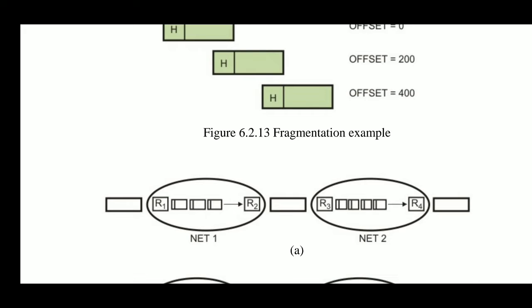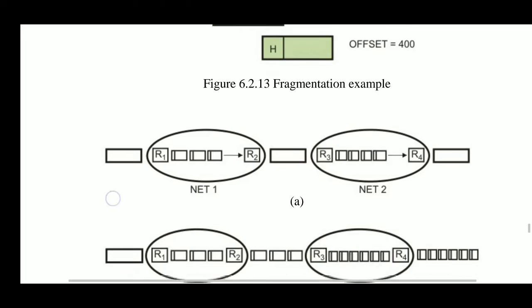Like this, in Net 1, before going from Net 1 to Net 2, all fragments must be reassembled. You can say that all the fragments being received by R2 from R1 are reassembled before going to router 3 of network 2.